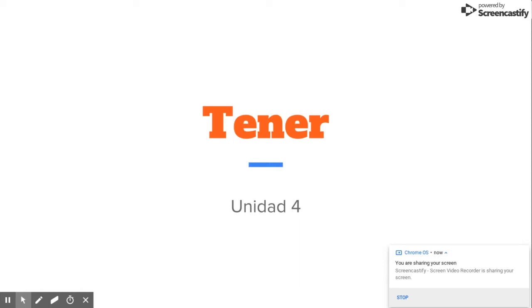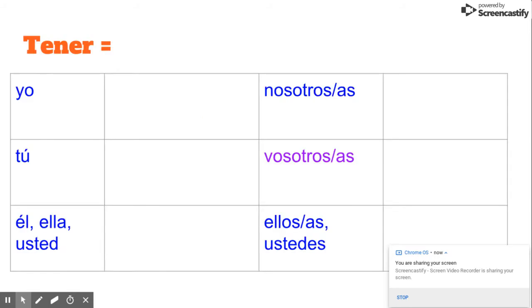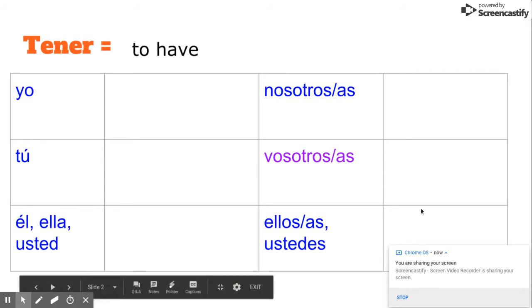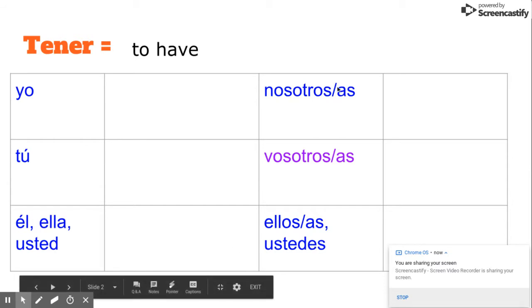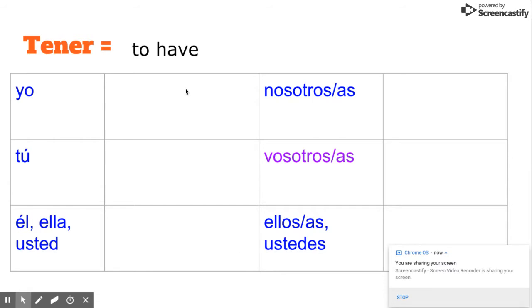So, estamos en la página 6, where you'll find this chart. Feel free to pause me until you all get there. All right, tener in Español means to have. So, we're going to fill in this chart for the verb tener. And if you remember, you've seen this with the verb ser. We filled in this same verb chart with ser. We do this with every single verb in Spanish. So tener means to have.